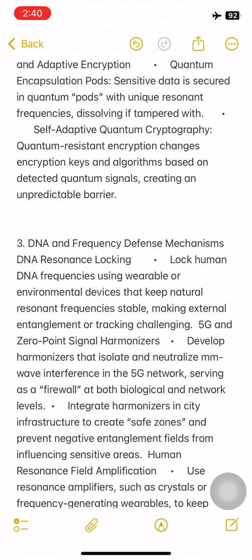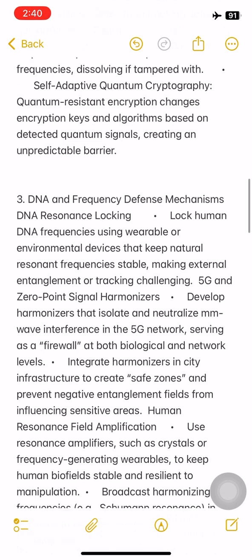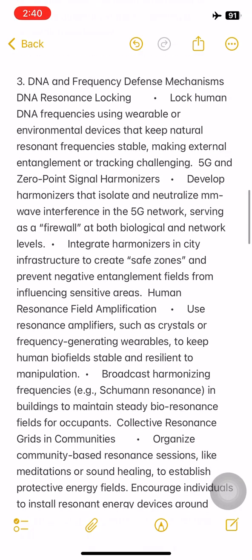3. DNA and frequency defense mechanisms. DNA resonance locking: lock human DNA frequencies using wearable or environmental devices that keep natural resonant frequencies stable, making external entanglement or tracking challenging. 5G and zero-point signal harmonizers: develop harmonizers that isolate and neutralize wave interference in the 5G network, serving as a firewall at both biological and network levels. Integrate harmonizers in city infrastructure to create safe zones and prevent negative entanglement fields from influencing sensitive areas.